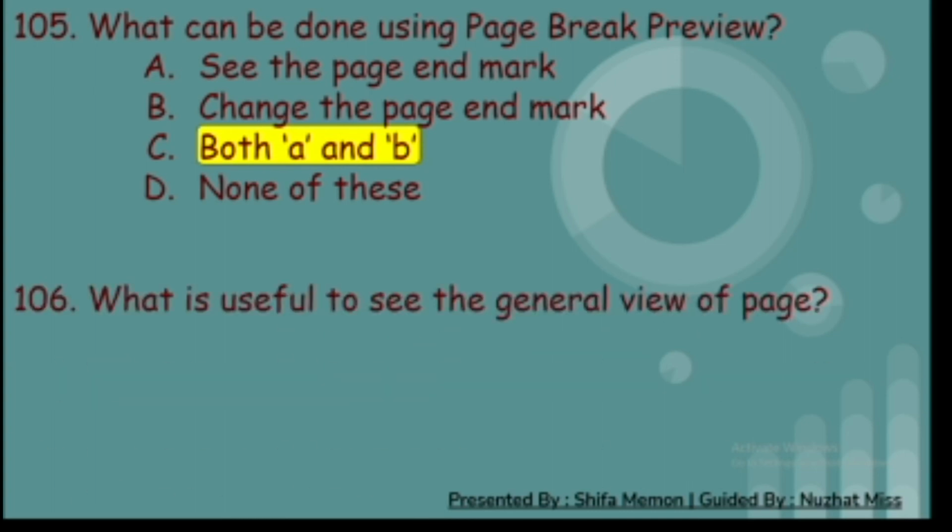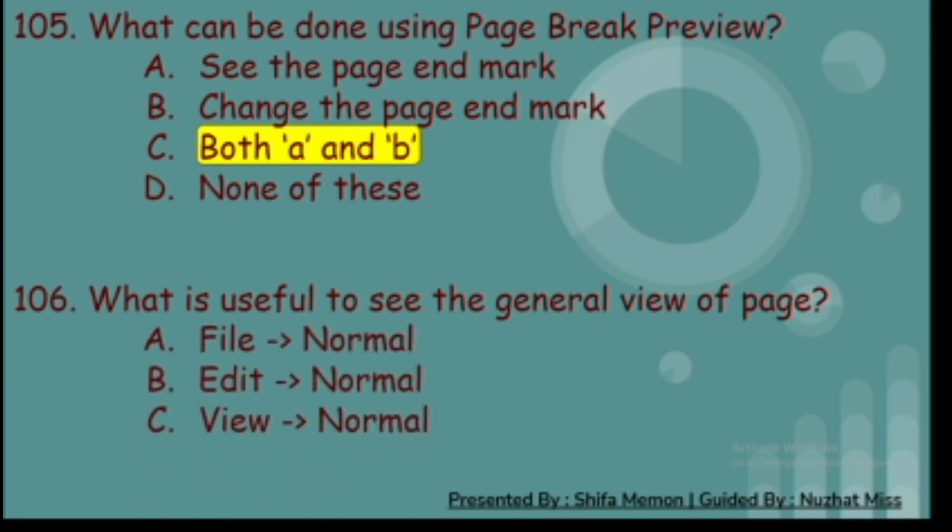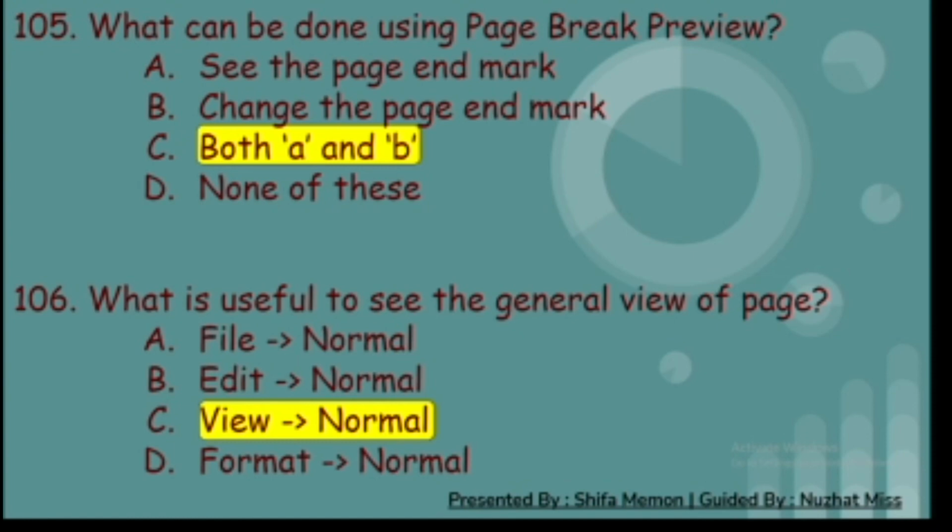106. What is useful to see the general view of page? A. File and normal, B. Edit and normal, C. View and normal, and D. Format and normal. And the correct answer is C. View and normal.